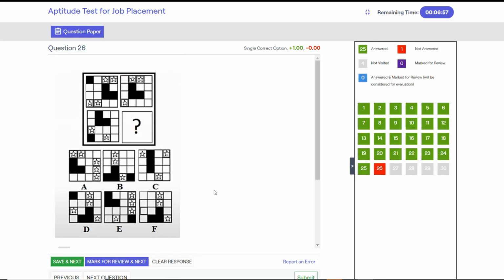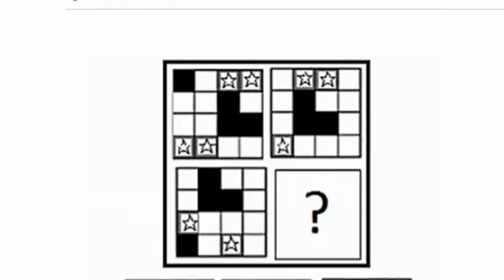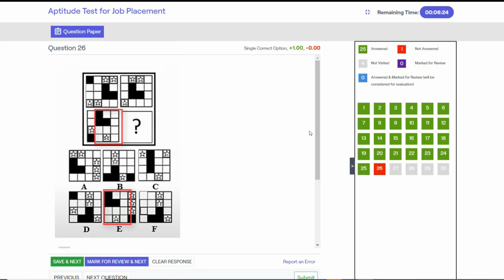It's a good question. Pause the video and think logically. The columns in the picture shift towards left side. So the leftmost column gets out of the picture. The other three columns can be seen as shifted to left, and a new column gets added on the right side. Similarly, in the next set, the columns will shift to left, so the first column gets out of the picture. The other three columns shift left, that can be seen in option E, and a new column is appended to the right.